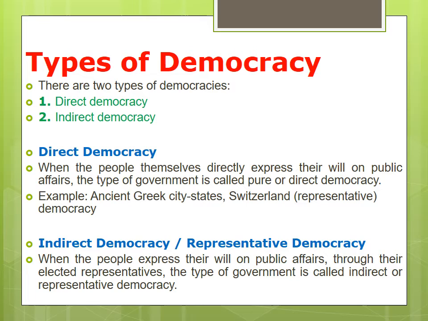Direct democracy, one more time I'll say, is followed in ancient Greek city states and Switzerland. In this type of democracy, the people can express their wills and ideas to the government directly. At the same time, in indirect democracy, the people express their will through their elected representatives. This type is followed in India, USA and UK. Got it? So in India, USA and UK we follow indirect or representative democracy.